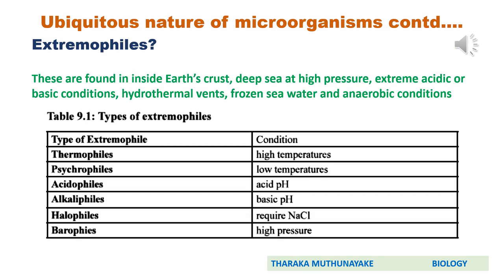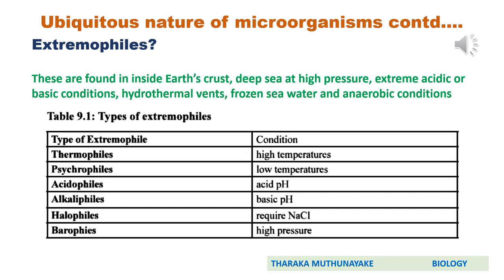Likewise, microorganisms that live in very high pressures can be termed barophiles. They live normally inside the deep sea at high pressure. But remember, some of these extreme environments consist of more than one extreme condition. For example, many hot springs are acidic or alkaline in nature at the same time.